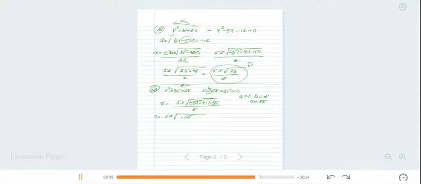Alright, so you can see this is an imaginary number. It's obvious. So it's 5 plus or minus. I'm going to write this as the square root of 115 times the square root of -1 divided by 2. So it looks like we've got 5 plus or minus i, the square root of 115 over 2.